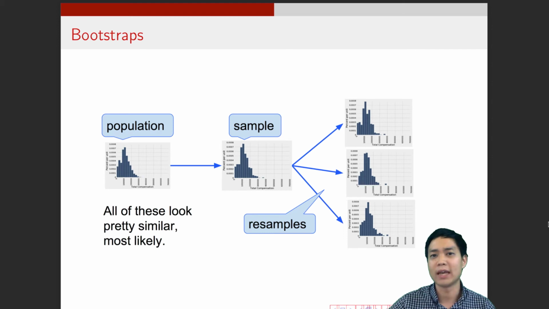And so what we get are these bootstrap samples on the right-hand side. There are many of these bootstrap samples, the resamples on the right. From each of these, we're going to calculate, for example, a mean. And then we can use those to generate our interval estimate for the mean, or our confidence interval for the mean.